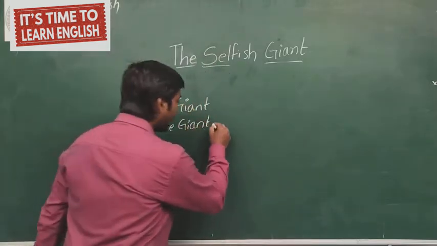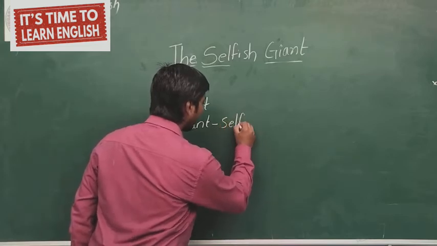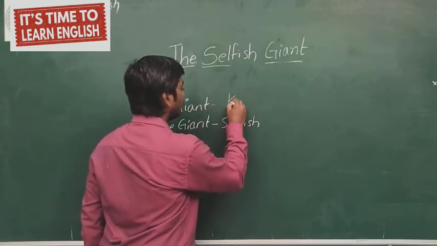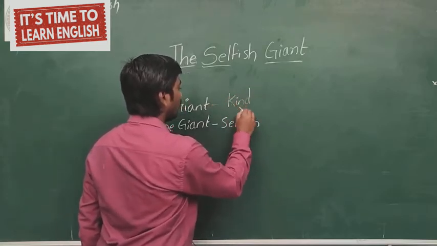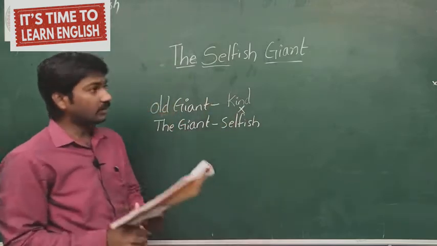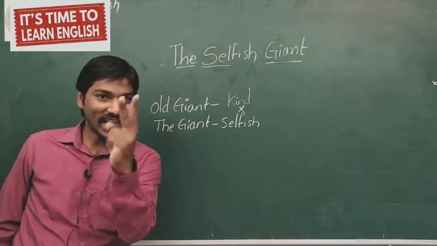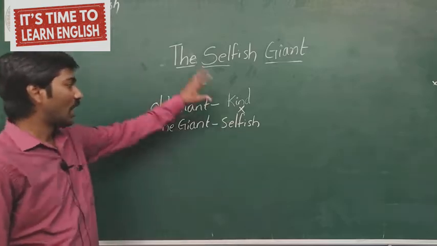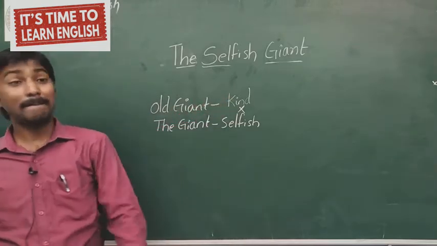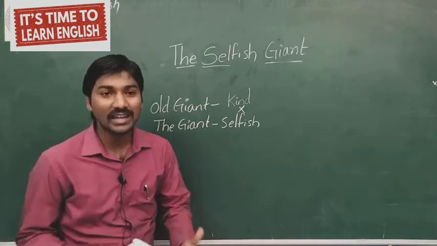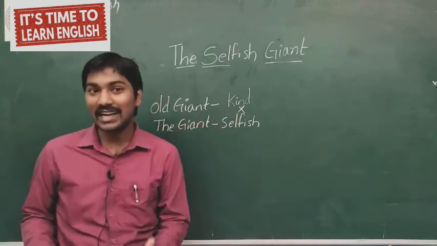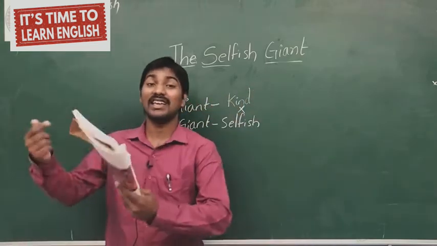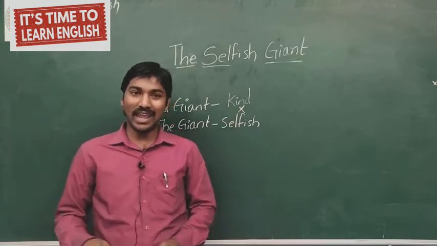So here the giant is selfish and the old giant is kind. So both are opposite. The person is one, but the characters are two. One is the old giant and the second is the selfish giant. So the old giant is very kind, but the giant is selfish. How they are selfish, how they were kind, in what conditions he will behave like a kind man, in what conditions he will behave like a selfish man. So let's read out the play and understand.